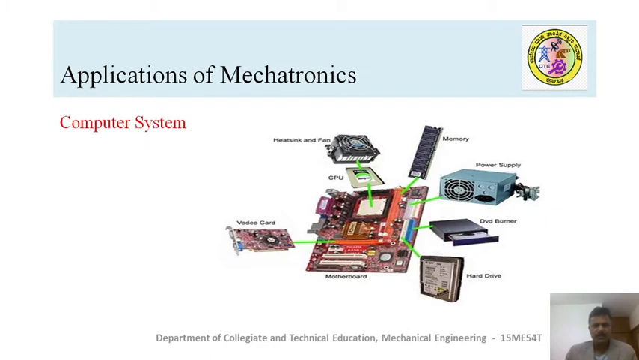And this is one area where mechatronic systems are very common, that is the computer system. Here you can see a motherboard. This motherboard consists of different electronic components like resistors, capacitors, RAM, ROM. All these components are connected, and for that they have developed a printed circuit.